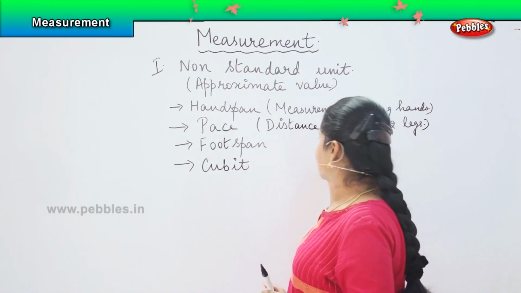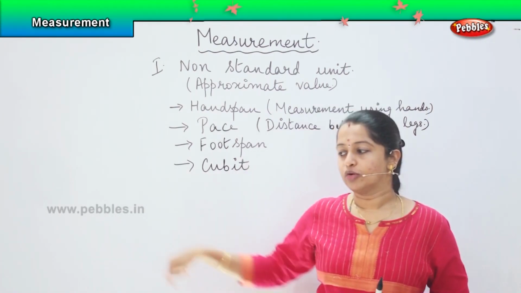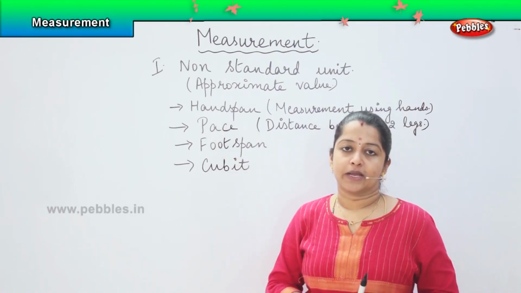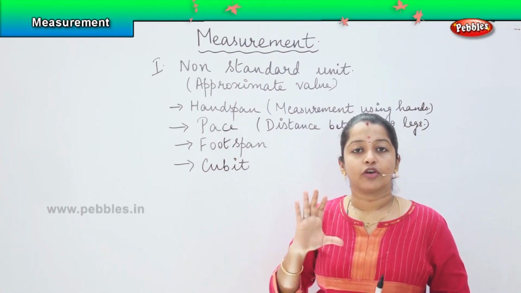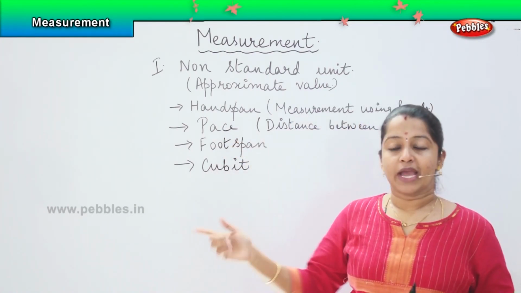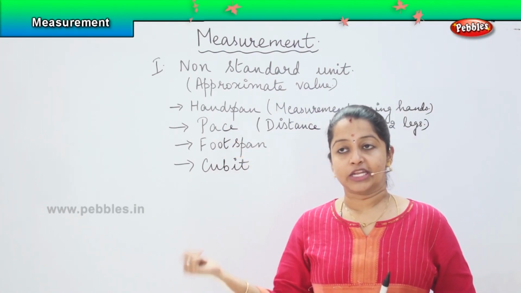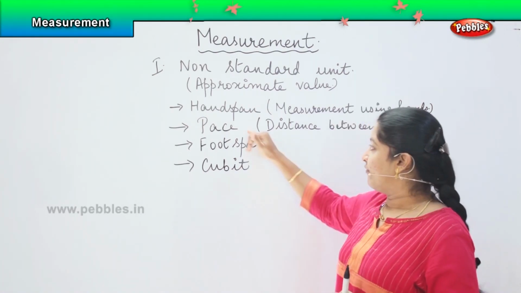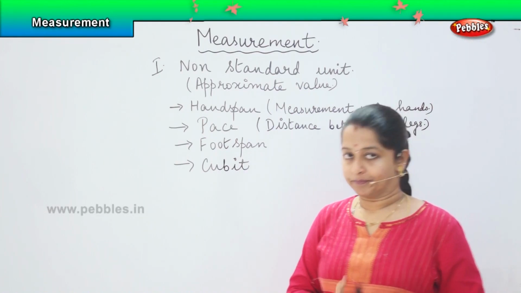So it shows the distance between the two legs. When you have to measure the length of an area, we cannot use the hand span because hand span is used only for covering a smaller area. Whereas pace is used when we have to cover the area of a room or a field. So something like that we will use the pace.